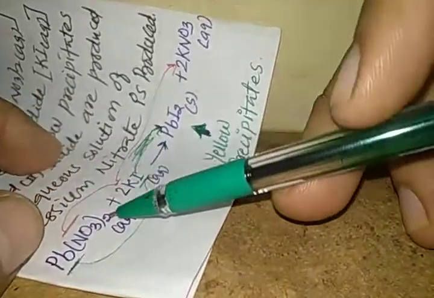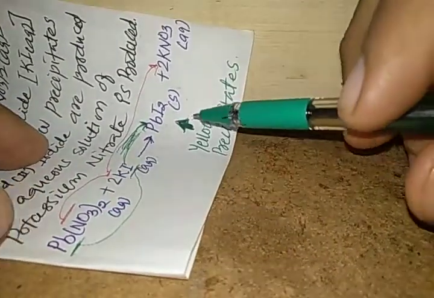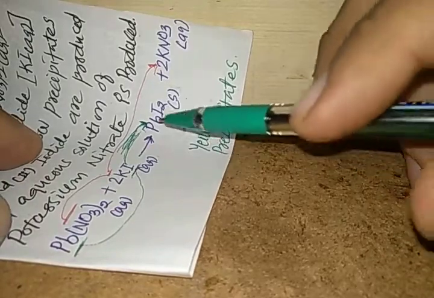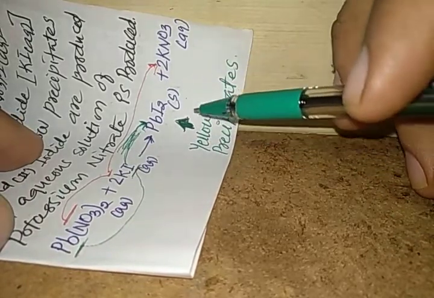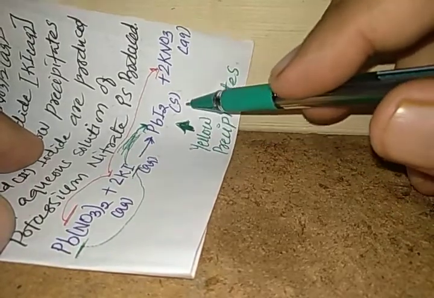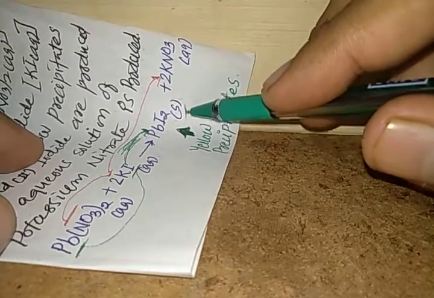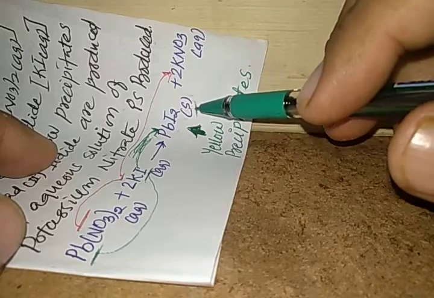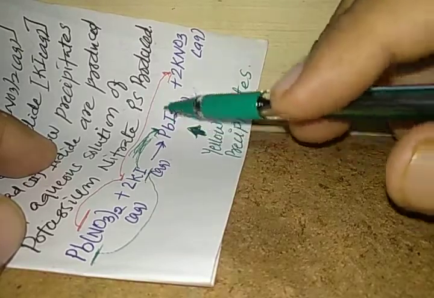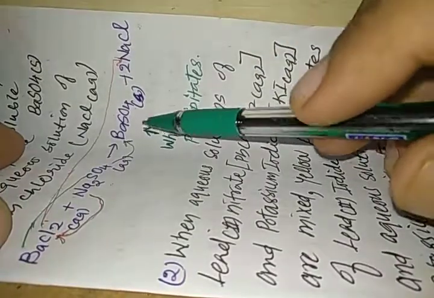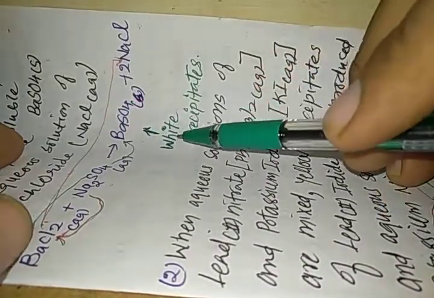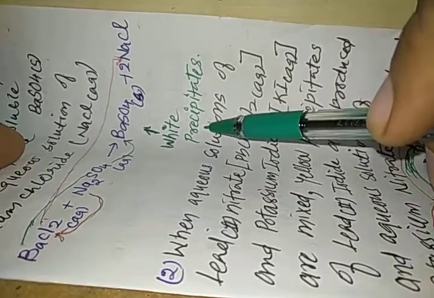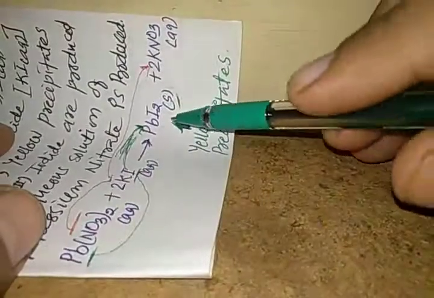I hope my dear students you can understand this double displacement reaction, and this reaction is also a precipitation reaction because some solid substance is produced. This solid substance which is produced is water insoluble, and as it is water insoluble they are called precipitates, and such a reaction is known as a precipitation reaction.